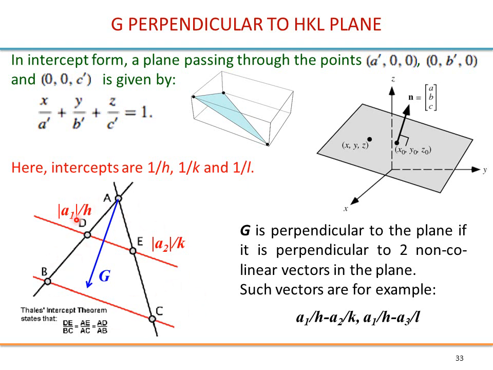In this 2D situation, we have a direction A1, a direction A2, and these planes in red, and of course the intercepts are 1 over h for this one, 1 over k for this one. So if you take A1 divided by h minus A2 divided by k, this is a vector along this line. You can take other vectors also in 3 dimensions, take the scalar product of G with this thing, and you show that it is equal to 0.